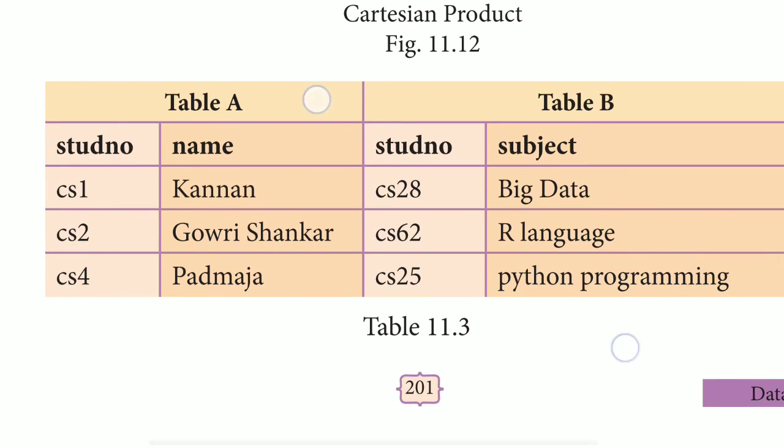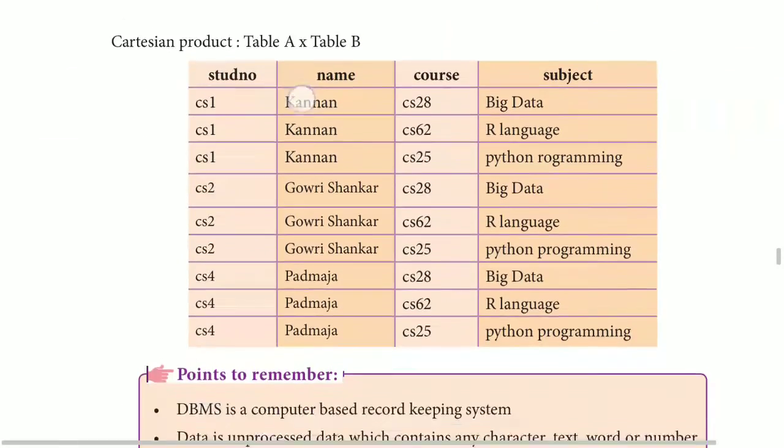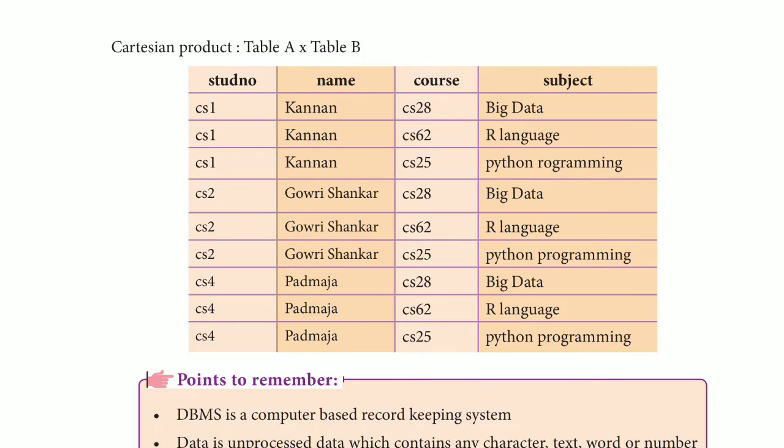In the same way, in table A 3 rows are there and in table B 3 rows are there, so 3 into 3 is 9. Here you can see that 9 rows will be there. So cs1 will have 3 subjects, cs2 will have 3 subjects, and cs4 will have 3 subjects. So this is the Cartesian multiplication product.